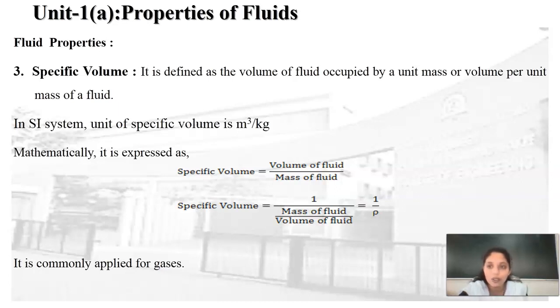What is the definition of specific volume? It is defined as the volume of the fluid occupied by unit mass, or volume per unit mass of the fluid. In the SI system, the volume is measured in meter cube and mass is measured in kg. Therefore, the unit for specific volume is meter cube per kg. Mathematically, it can be expressed as the volume of the fluid upon the mass of the fluid, or it is the reciprocal of the mass density.